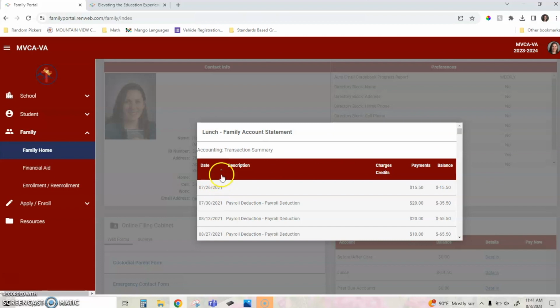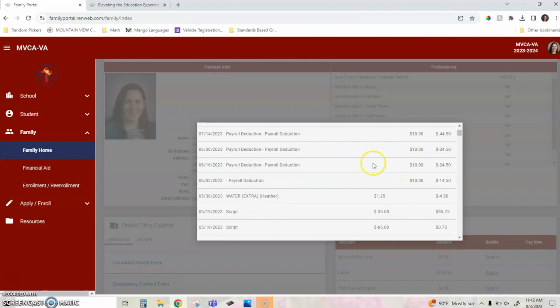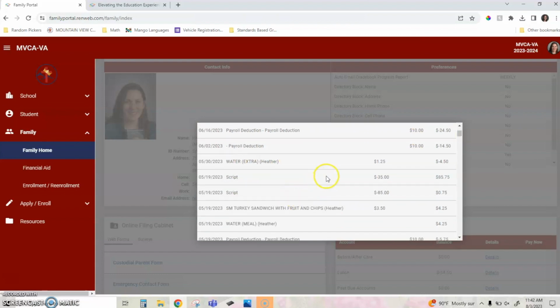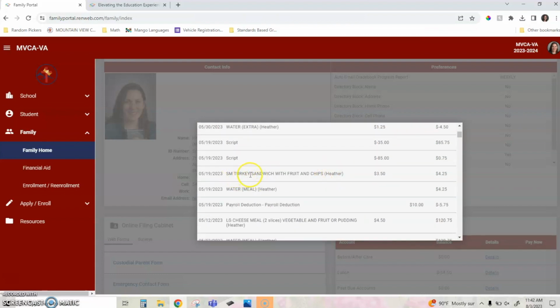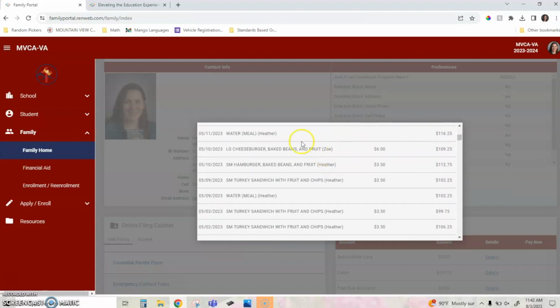If you notice, it still says 2021 as the first date. I'm going to sort that with the most recent charges first. And you can see that as an employee, I can have money put into my lunch account each week. So that's what those additions are. I can also go back and see, here's where I bought a water, or here's where I bought a small turkey sandwich, or let's find something that's not me. Here's where my daughter bought a cheeseburger, baked beans, and fruit.